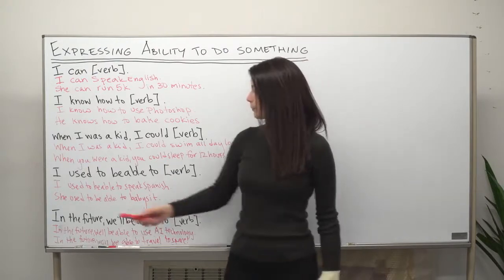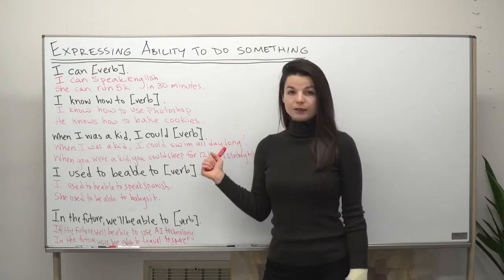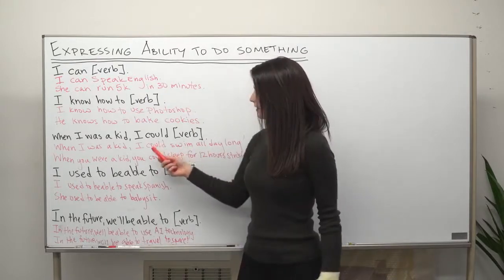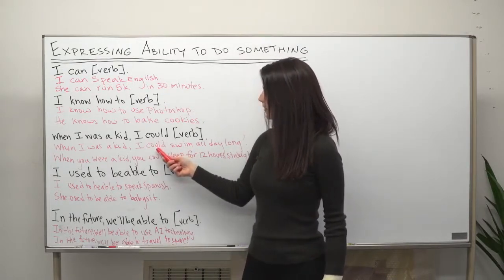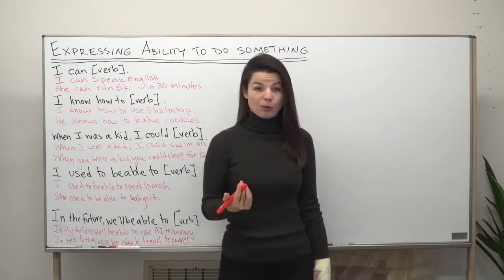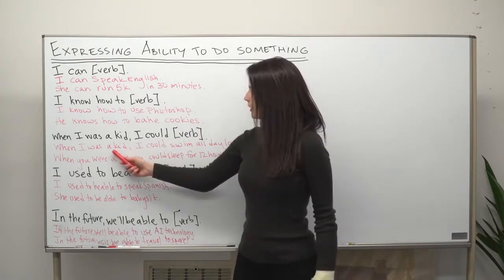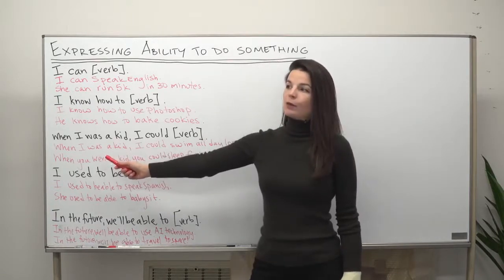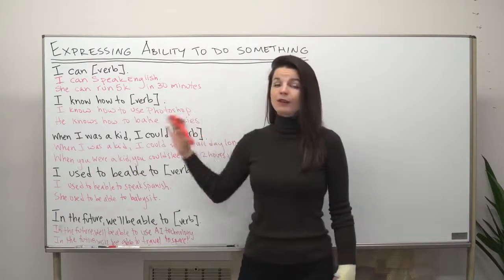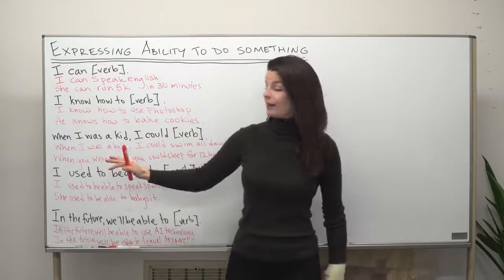Let's look at some examples. So, "When I was a kid, I could swim all day long." So this sentence sounds like now I can't, really. It's just a simple expression with past tense, "I could." So maybe the speaker is going to share some more information about their current abilities. But here I've used "when I was a kid." Again, you can change this to, like, "when I was in swimming club," for example. I could swim all day long. So there are a lot of different variations you can use with this pattern. Anyway, let's look at another example.